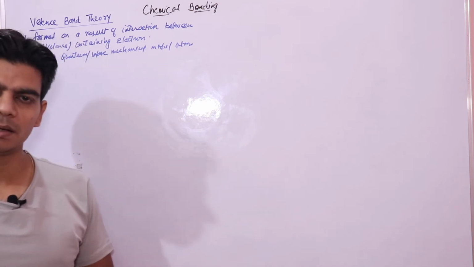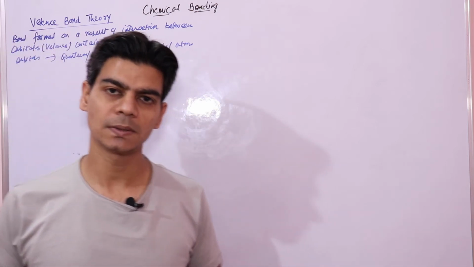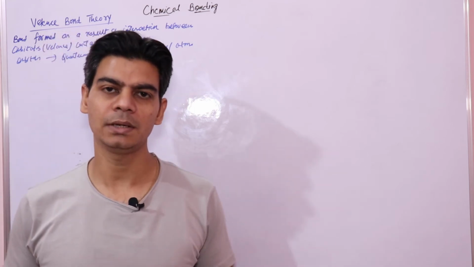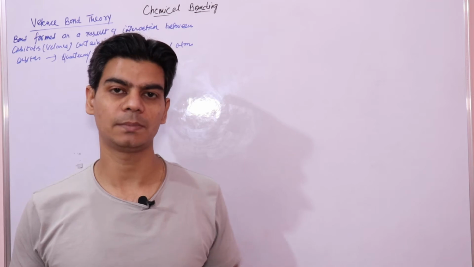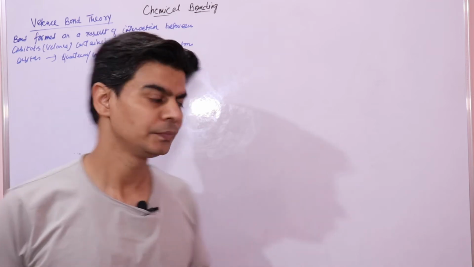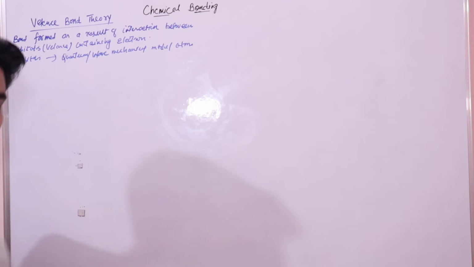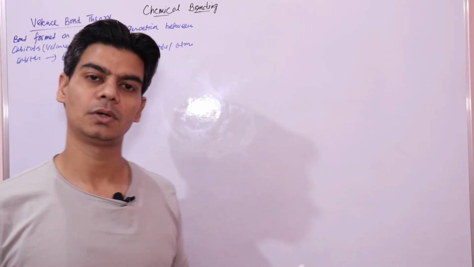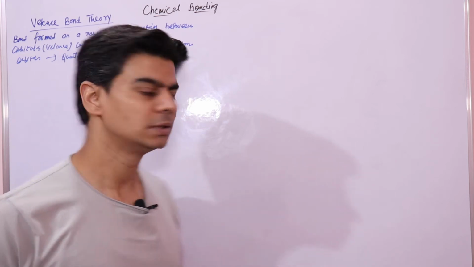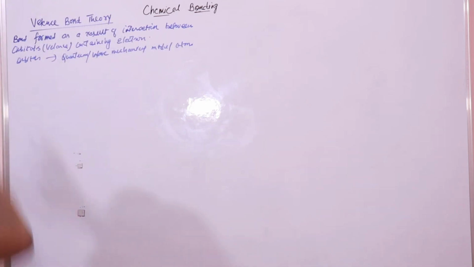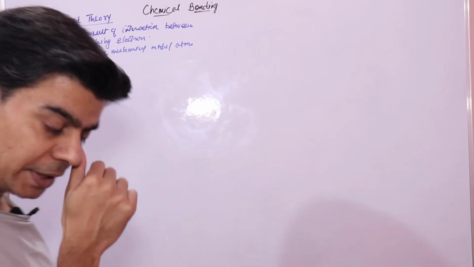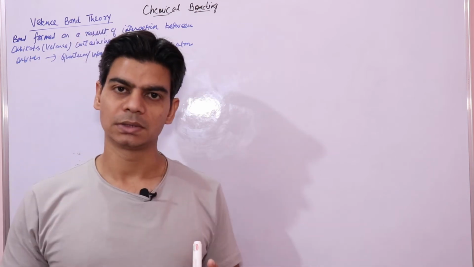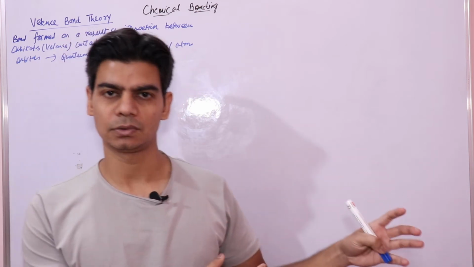To understand the wave mechanical model of atom, if you have any doubts on this, you can go to my playlist on structure of atom. There you will find the concept of wave mechanical model of atom. This is a suggested video that you should go through if you are not clear on the wave mechanical model or on the concept of orbitals. So in valence bond theory, basically we would be studying the interaction of orbitals containing valence electrons.